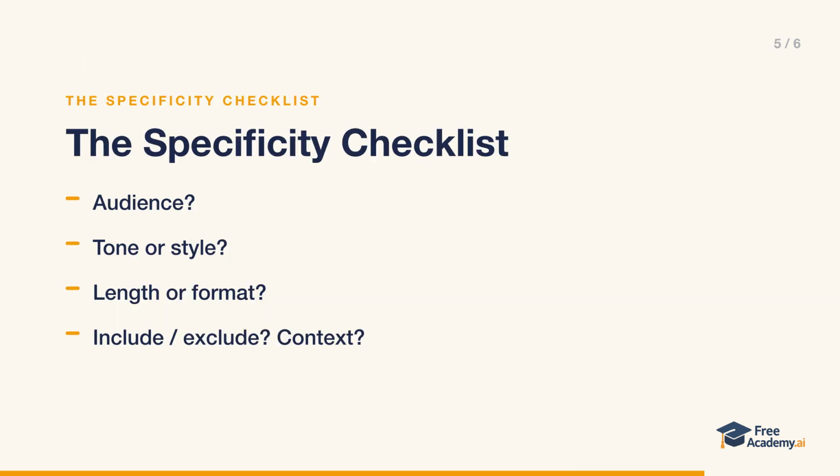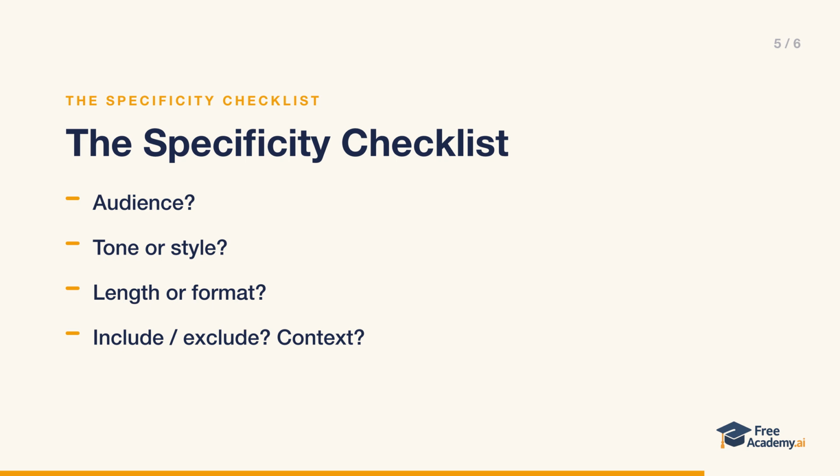So how do you make sure you're being specific? Run through this quick checklist before you send any prompt. First, have I specified the audience? Second, have I specified the tone or style? Third, have I specified the length or format? Fourth, have I specified what to include or exclude? And fifth, have I given enough context?